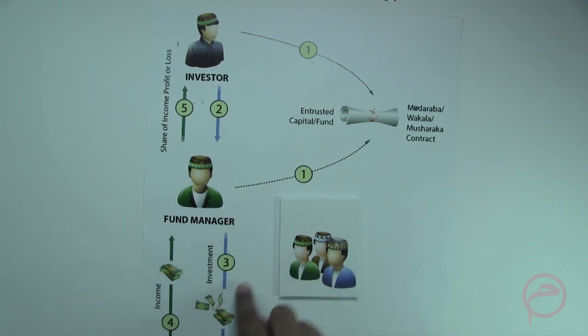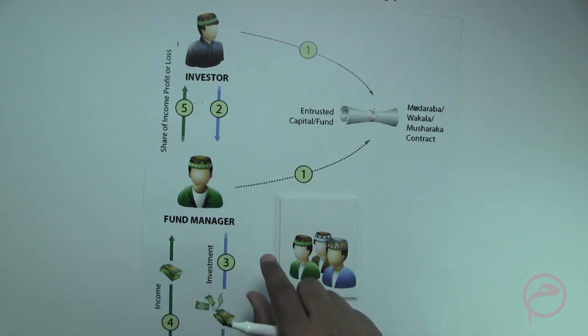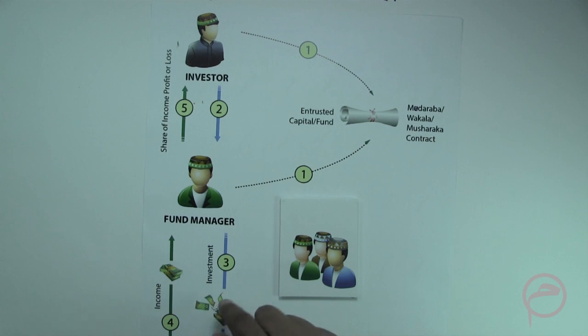So the Sharia board provides the Sharia guidelines with reference to what is compliant and what is non-compliant in terms of the companies in which the investment should be done.